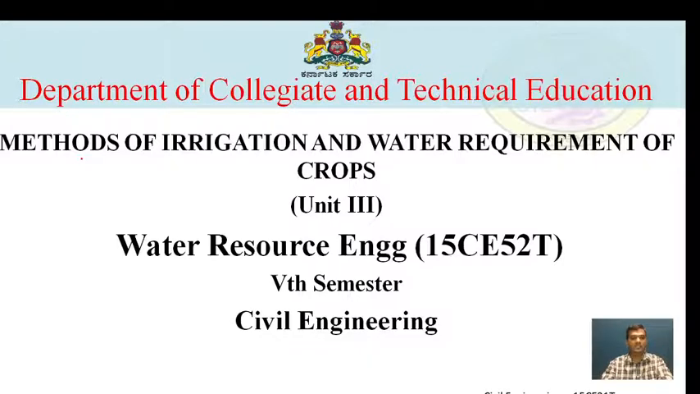In this session, let us discuss about method of irrigation and water requirements of crop. Unit 3 in subject Water Resource Engineering and subject code is 15 CE 52T for 5th semester civil engineering students.